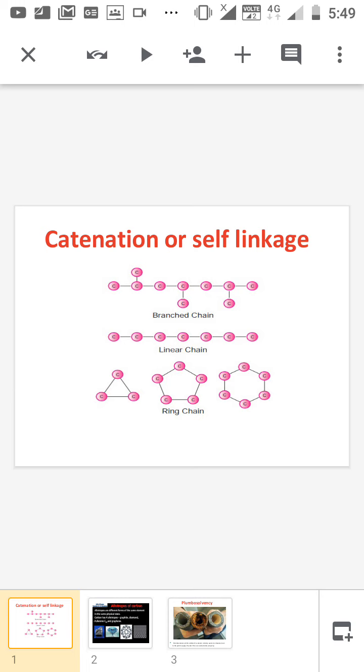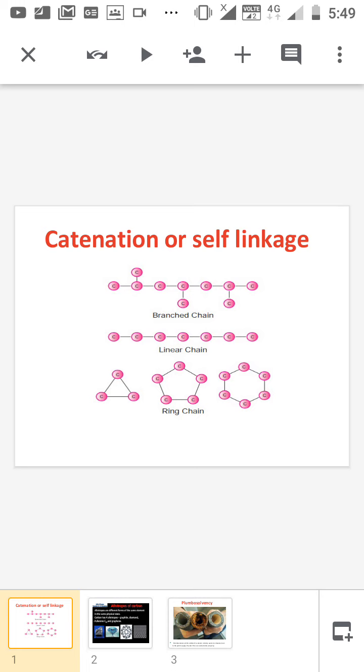As I know, catenation means the ability of an element to form bonds between its own atoms to form chains and rings of infinite length, as in an organic compound. This is known as catenation.